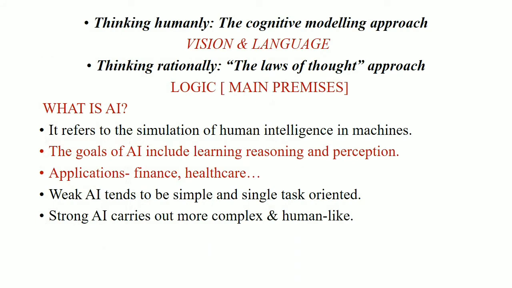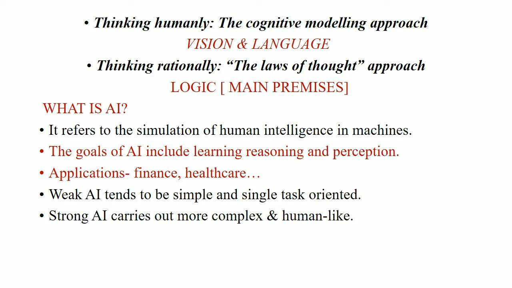So in thinking humanly, the cognitive modeling approach, vision and language were the two capabilities that were added. And then thinking rationally means the laws of thought approach. That means the main premise is what knowledge has to be concentrated on, according to which you can make the computer act.